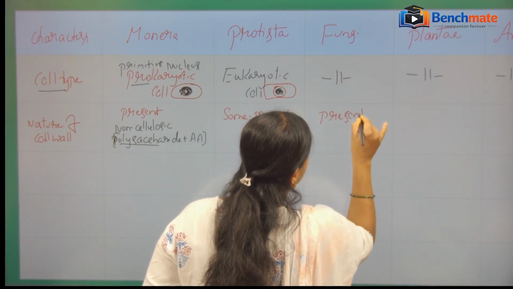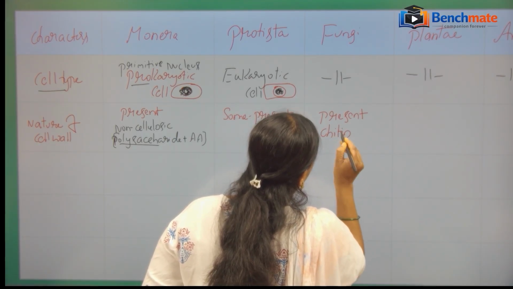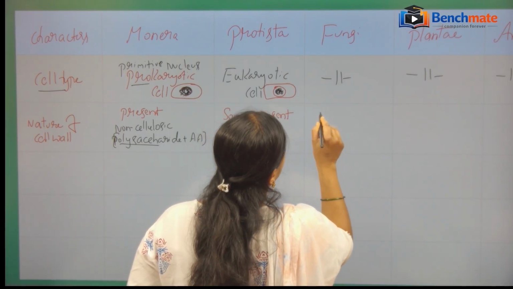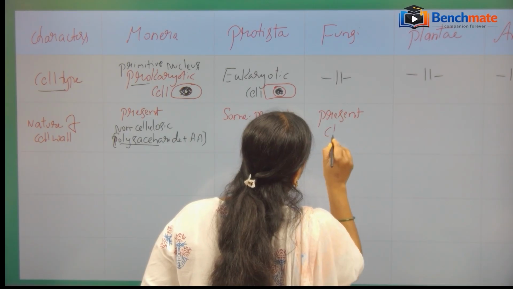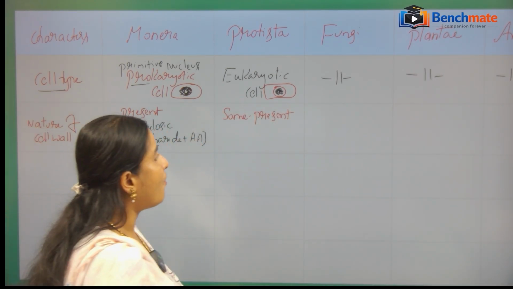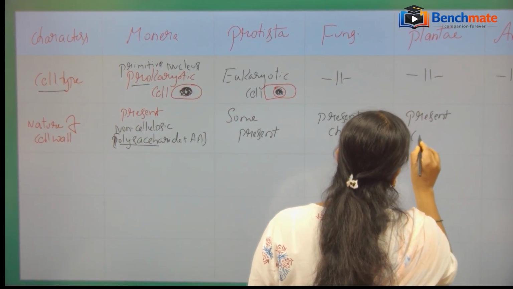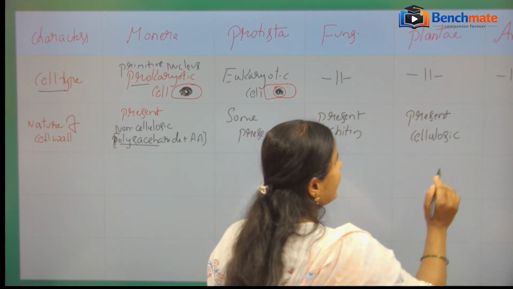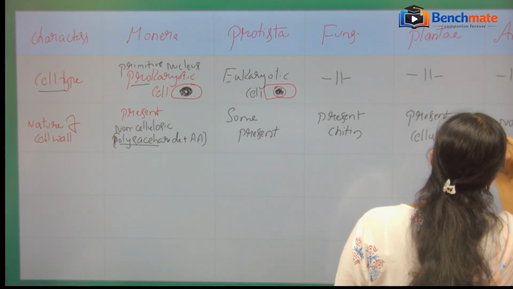Then fungi, cell wall is present, but it is a chitinous cell wall. In plants, it is a cellulosic cell wall. In the kingdom Animalia, there is no cell wall.